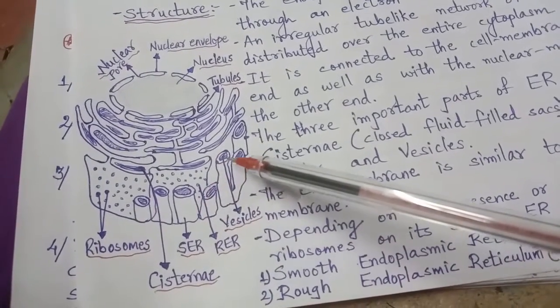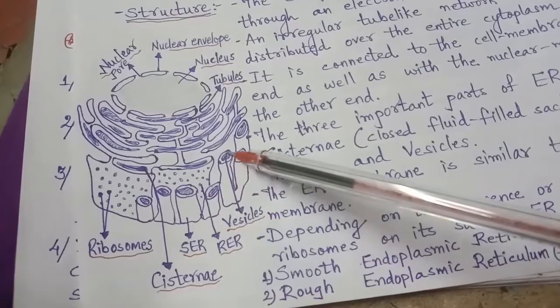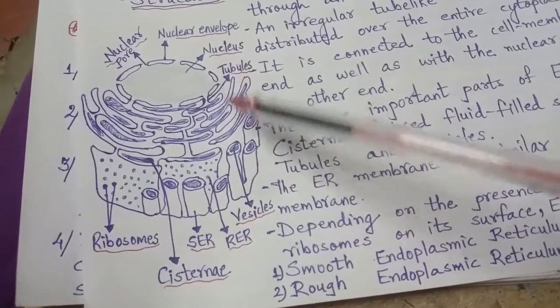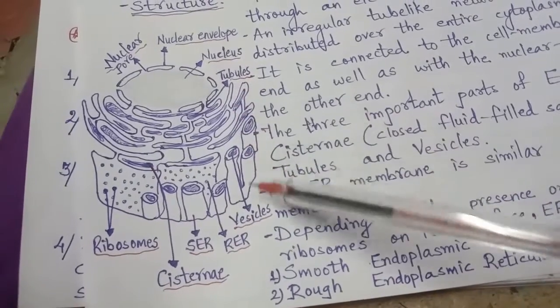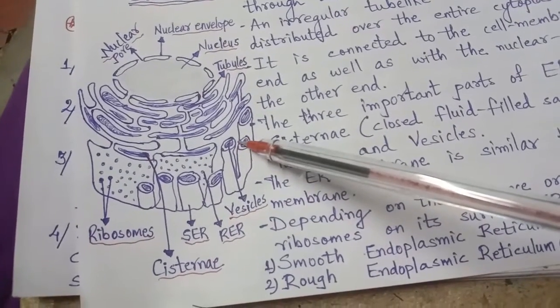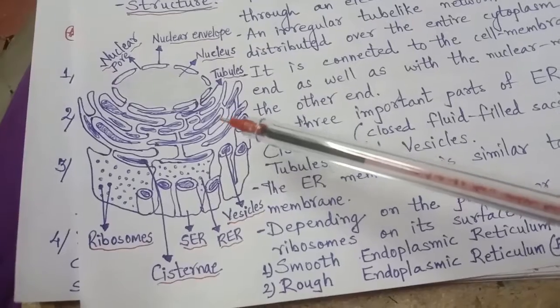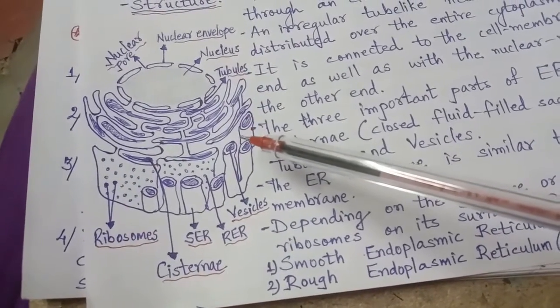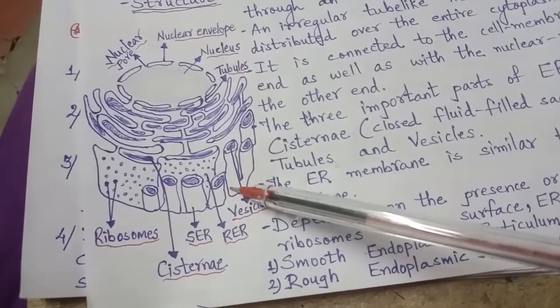These are vesicles, fluid filled in the tubules. These are the tubules, right? These are useful for the synthesis of protein and of genetic material.